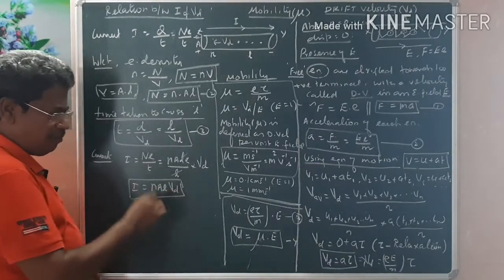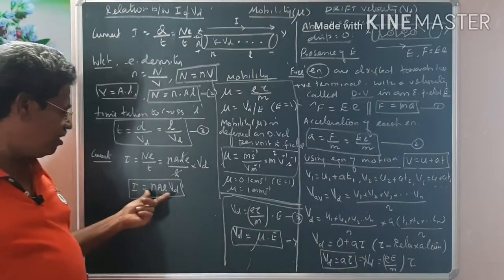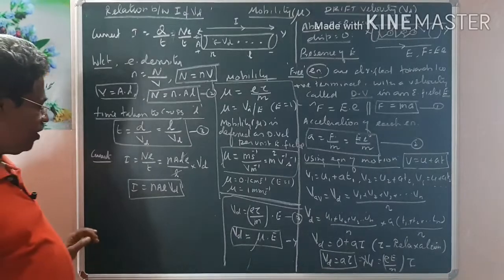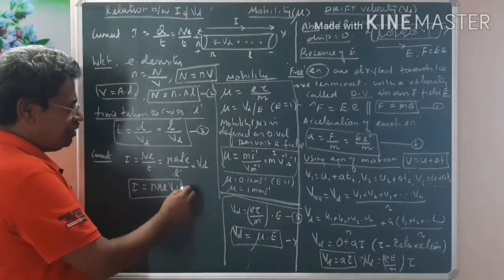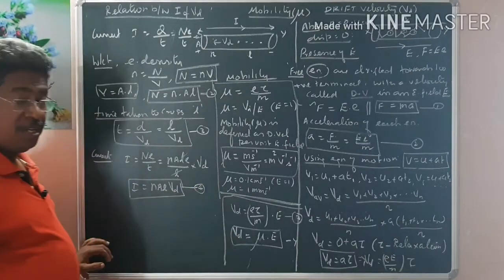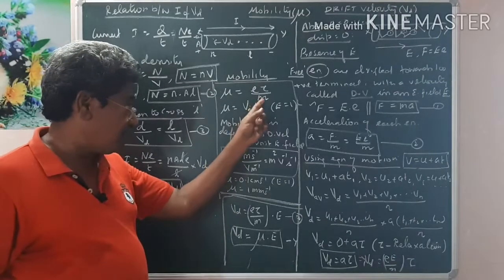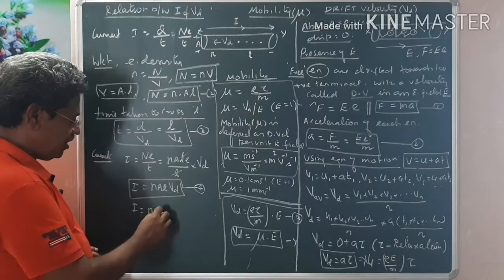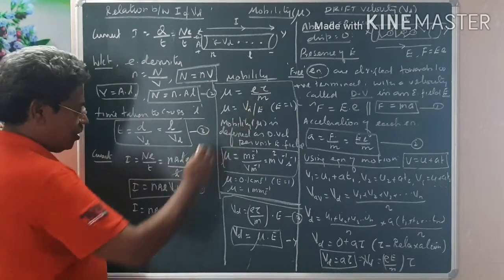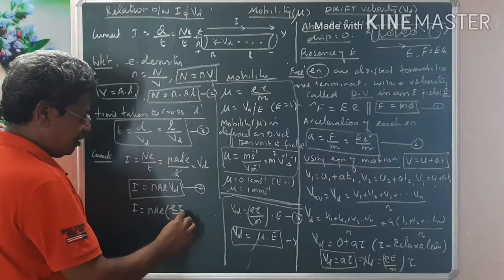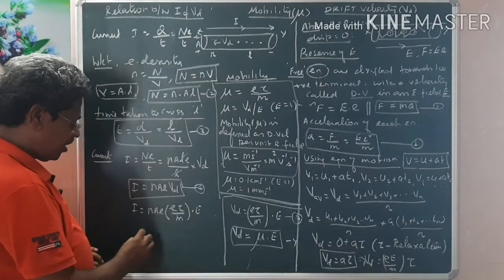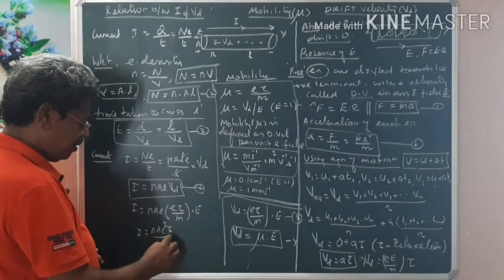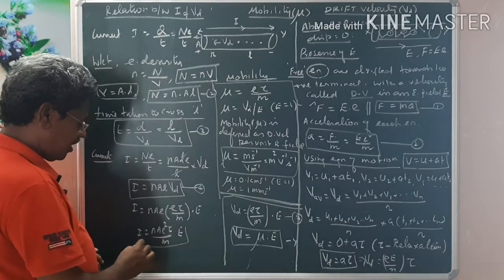Generally, to remember this, we read it as I is equal to nAe Vd, so that is very easy to recall. Therefore, the relation between current and drift velocity is I equals nAeVd. This is equation number 4. If you want to substitute the expression for drift velocity here, the drift velocity is equal to e tau by m into electric field. Therefore I can also be written as nAe squared tau by m into E. This is the relation between current and electric field.